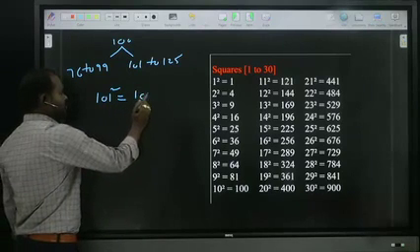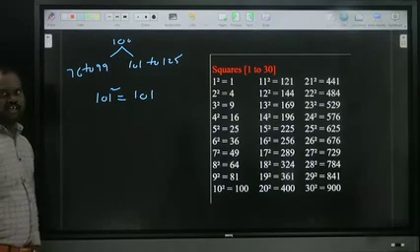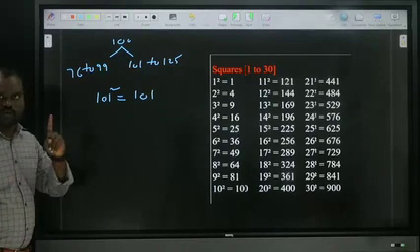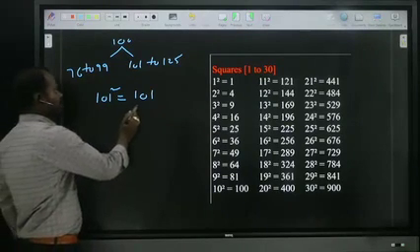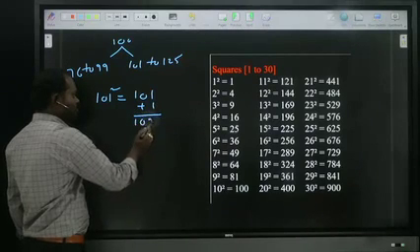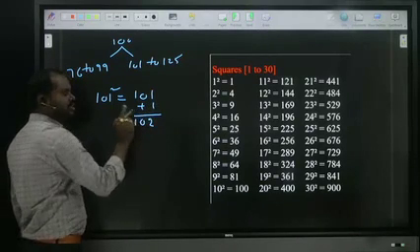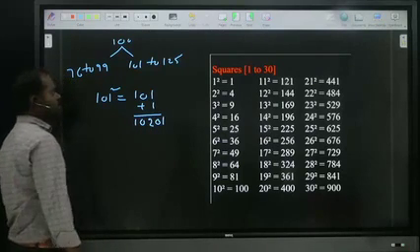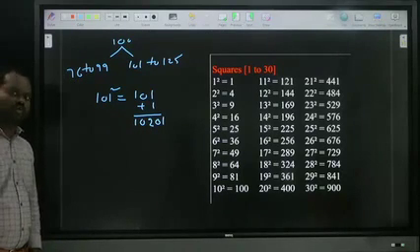101 square. 101 is how much more than 100? One more, so add the one. 101 plus 1, how much? 102. What is the 1 square? 1. Single digit, so 01. So what is the answer? 10201.